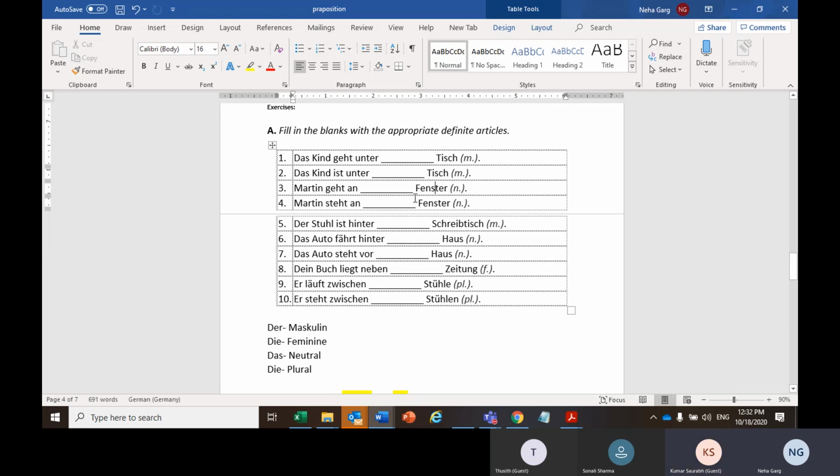And one more thing, if you are standing at the window, just try to imagine how you would be standing at the window. If you would have used auf here, that would have been totally wrong, because you're not standing on top of the window, you're standing at the window, adjacent to it or nearby somewhere to it. So auf is not used here. That is why an has been used here, because auf is on top of something.